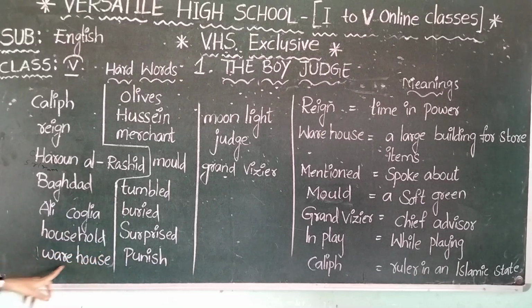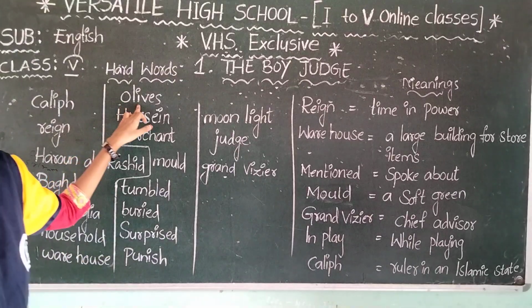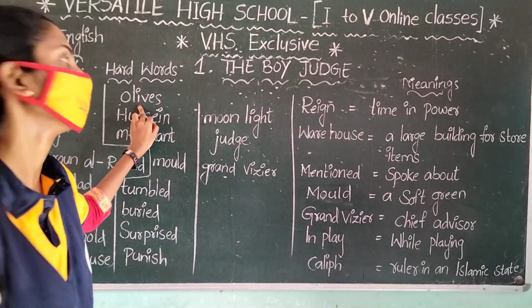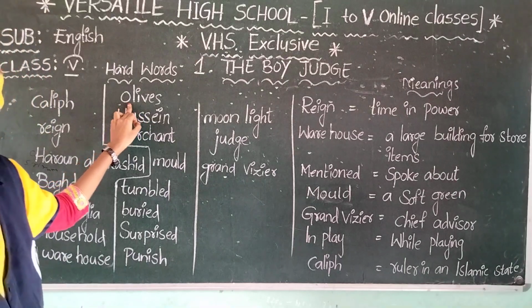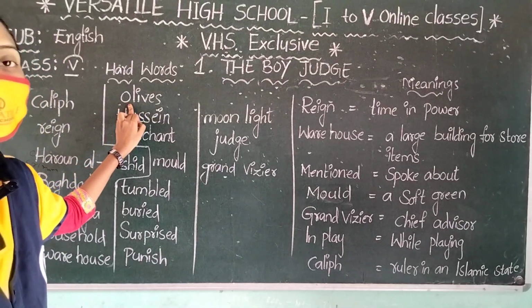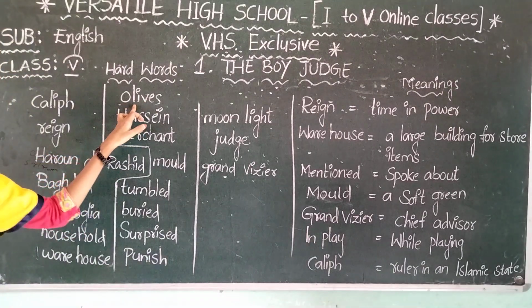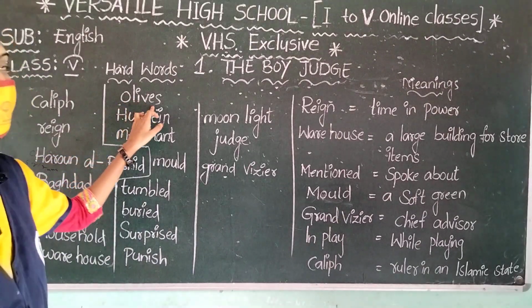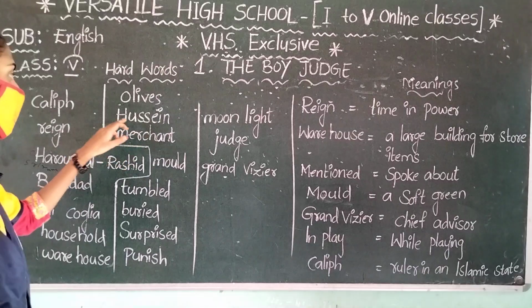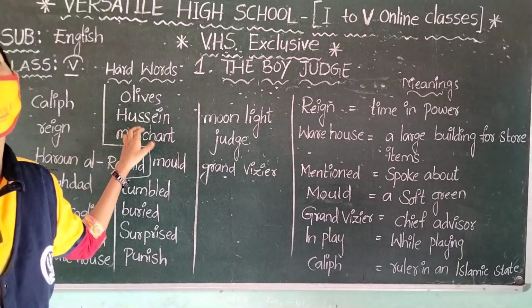H-O-U-S-E-H-O-L-D. Household. Next, warehouse. Warehouse means a storeroom. W-A-R-E-H-O-U-S-E. Warehouse. Next one, olives. Olives are one of the fruits. We use them on pizzas. O-L-I-V-E-S. Olives.